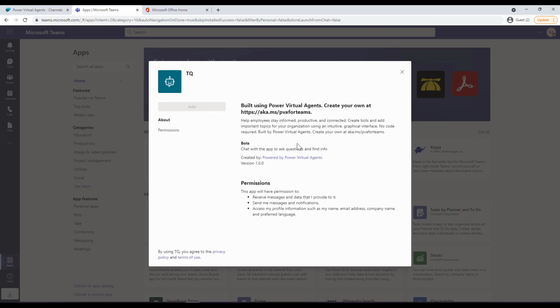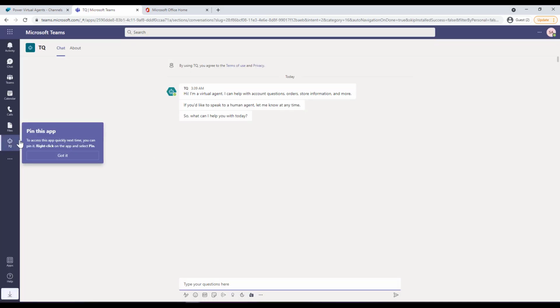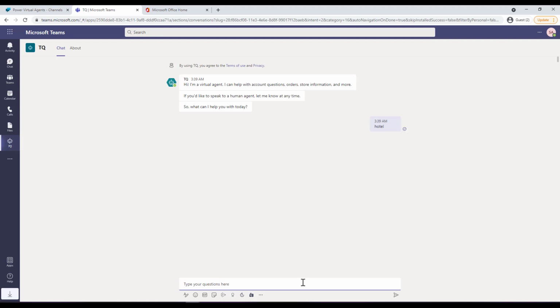So you can click on add. And you will see that this app is available on the site navigation. If you want, you can also pin it as well. But here the bot is now available for you and the users in your team. All right. And you can go ahead and start chatting with this bot. So for example, let me just trigger it and say hotel booking.